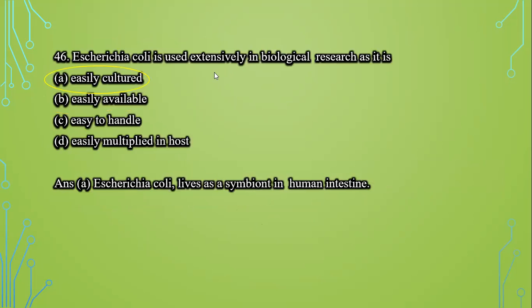E. coli is used extensively in biological research as it is: first, easily cultured; second, easily available; third, easy to handle; and fourth, easily multiplied in host. E. coli lives as a symbiont in the human intestine, so it can be easily cultured. So the first option, that is easily cultured, is the correct answer.